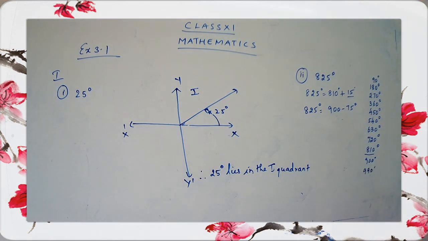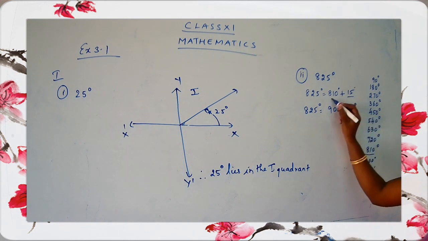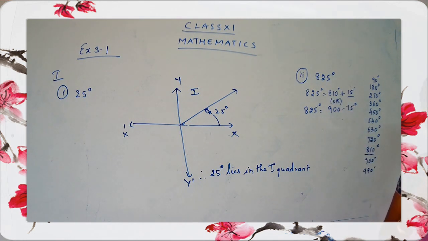So write down the steps. 825 is written as 810 plus 15 degree, or 825 can be written as 900 minus 75. I am doing the sum in two methods. Whichever method you feel is easy, you can choose that. Children, take down the multiples also: 90, 180, 270, 360, 450, 540, 630, 720, and so on. Is this work done?